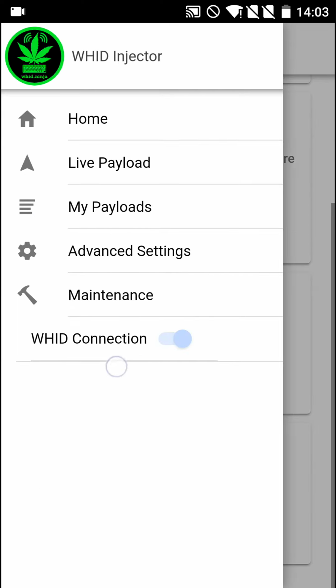And here, nice, what I like is this connection LED. Let's say when it's blue, it's connected; when it's red, you have some connection problems. So you just need to check whether you're still connected to the WHID injector or not.